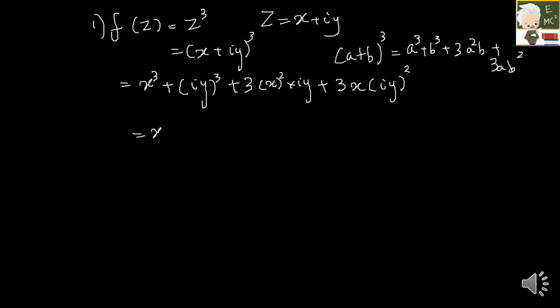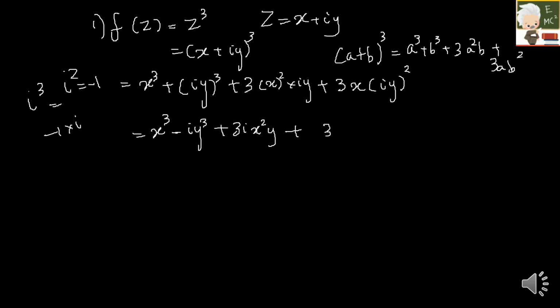So which will be x cube. Here it is i cube. Actually i square is minus 1, so it will be minus 1 into i, which will be minus i y cube, plus 3i x square y, plus 3x. Actually here it is i square, which will be minus 1, so this won't be plus. This will be minus 3x y square.